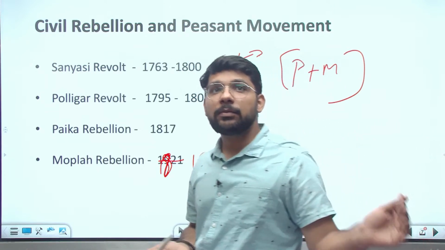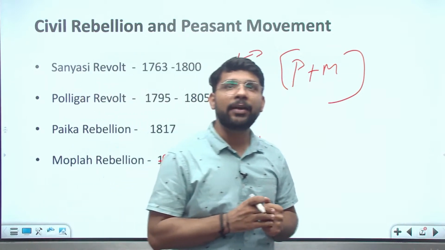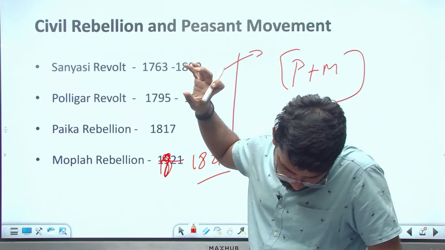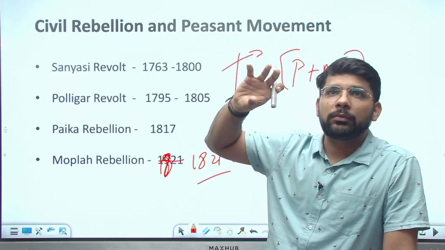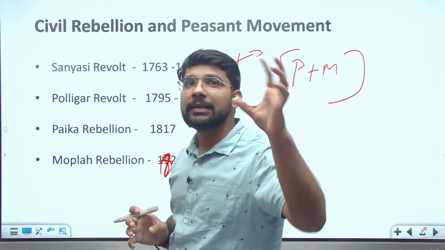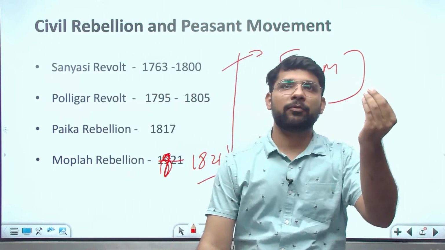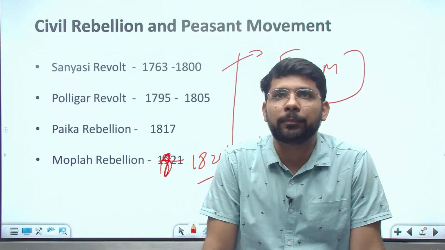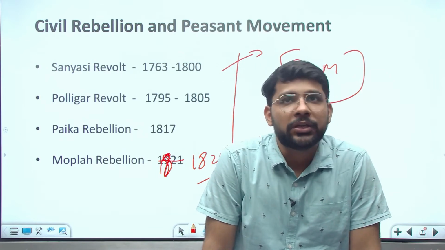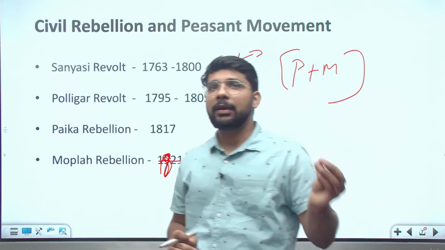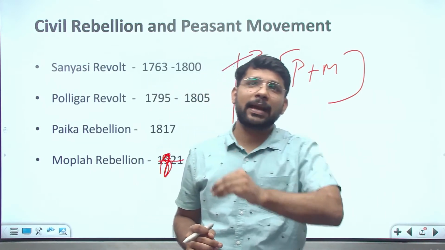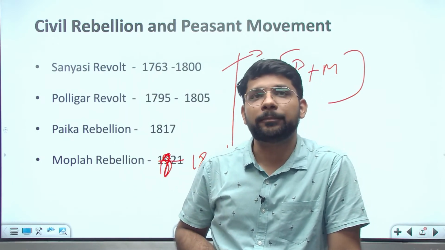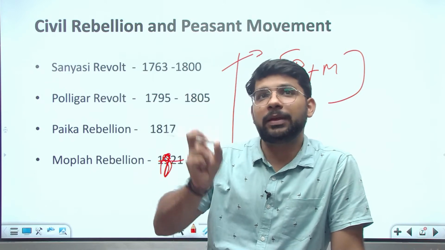Okay, next is the Polygon revolts, which were from 1795 to 1805. The Polygon revolts were specifically due to the Carnatic province, its maintenance. In the final treaty of the Carnatic Wars, the Carnatic province was given to the East India Company for maintenance. But the East India Company was putting many charges and taxes on the peasants there. So a revolt arose against the British policy. This was the major reason behind the Polygon revolt.